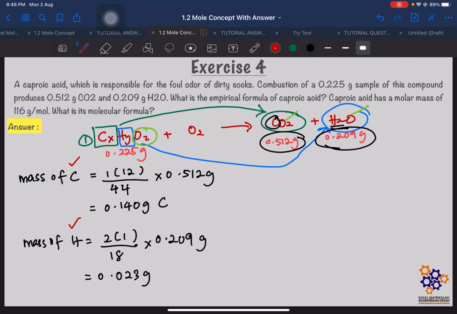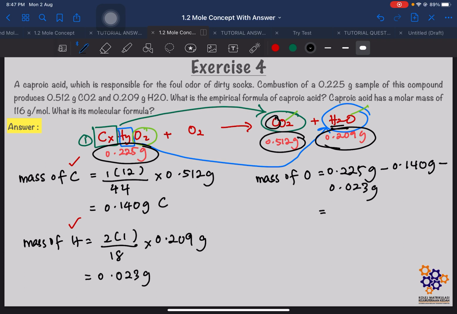Okay, sekarang kita dah ada mass of carbon dan mass of hydrogen. Tinggal nak cari mass of oxygen. Macam mana nak cari mass of oxygen? Mass of oxygen kita boleh cari dengan menggunakan mass of sample. So, kita ada mass of sample 0.225 gram. Kita tolak dengan mass of carbon 0.140 gram, minus dengan mass of hydrogen 0.023 gram.